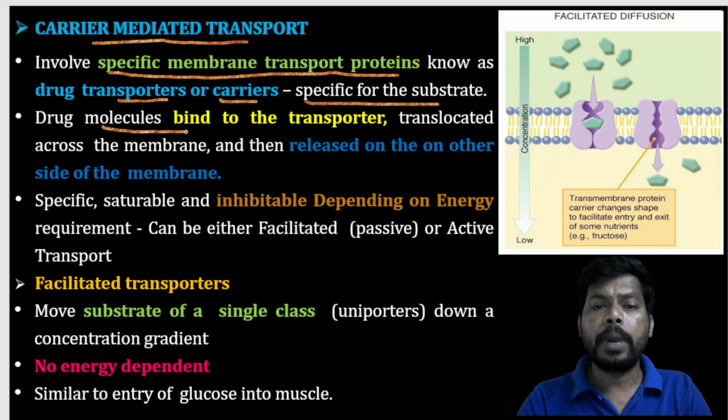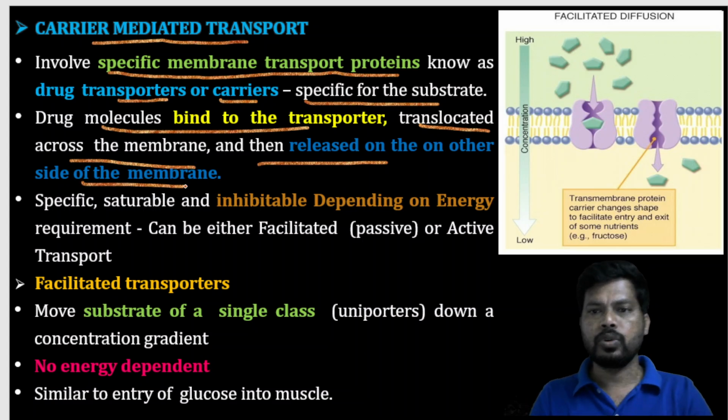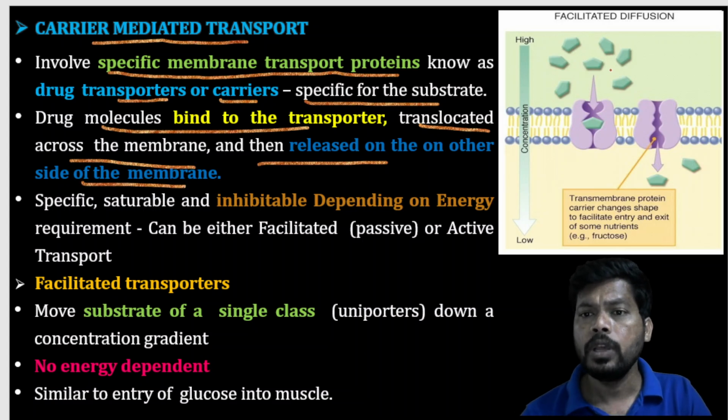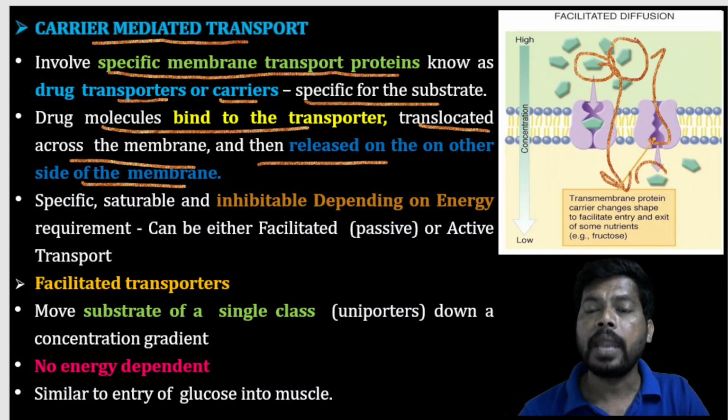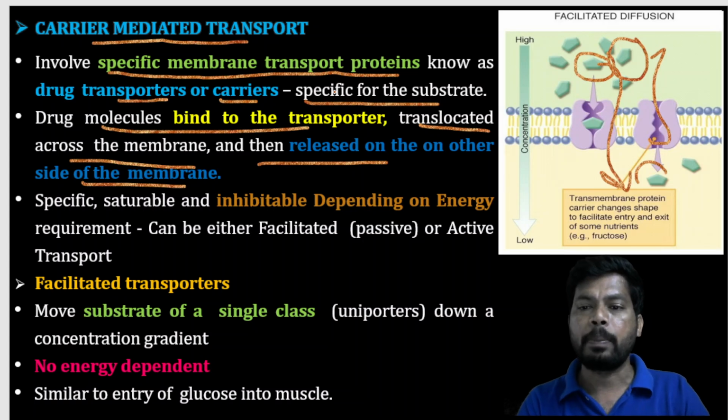The drug molecule binds to the transporter, is translocated across the membrane and then released on the other side of the membrane. So here for example you can see a drug molecule binds with the transporter, and after binding it translocates from one side of the membrane to the other side, and when it is released, the carrier molecule comes back and again binds to another drug molecule. Like this the process happens.